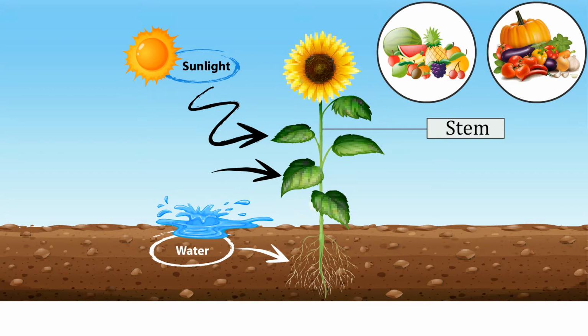We get food in different ways, from the stem, leaves, seeds, and roots of the plant. Plants store their food in fruits, roots, stems, leaves, seeds, and flowers.